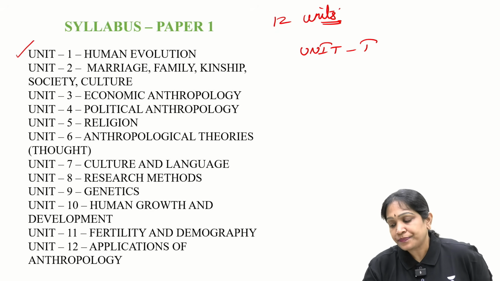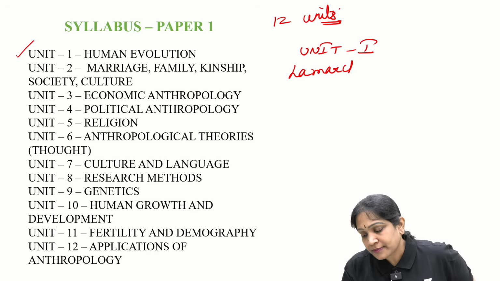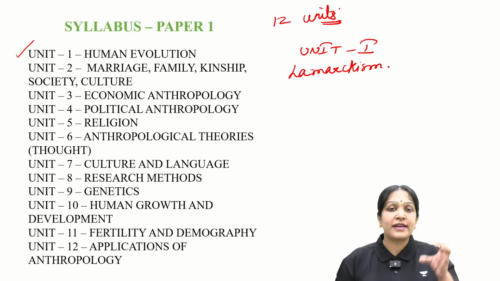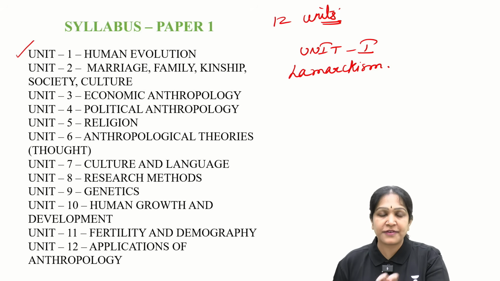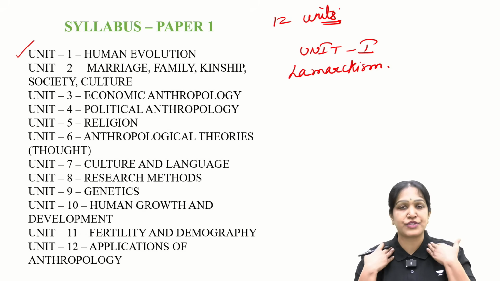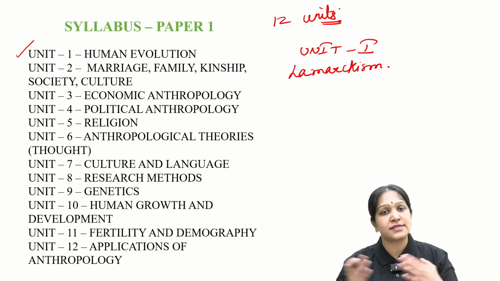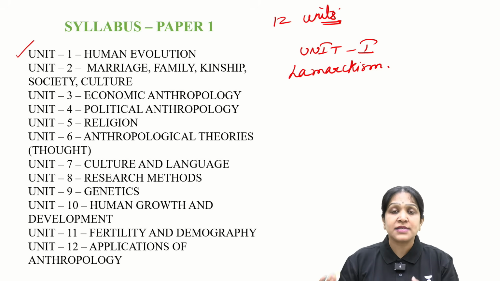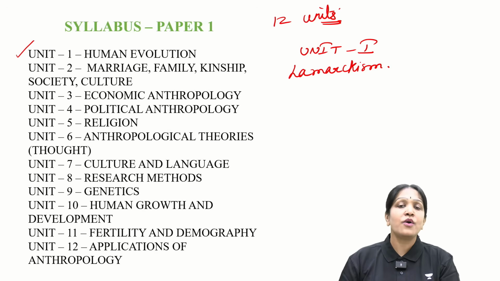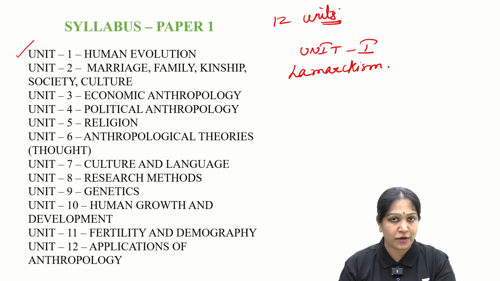In the Unit 1, we have topics like Lamarckism. We studied about Lamarckism in our school days. Inheritance of acquired characters. For example, the giraffe acquired the longer neck by stretching its neck. And this acquired character will get inherited to the next generation. As several such acquired characters pass on to the next generations, gradually over a period of time, a new kind of an organism, a new species will be evolved.